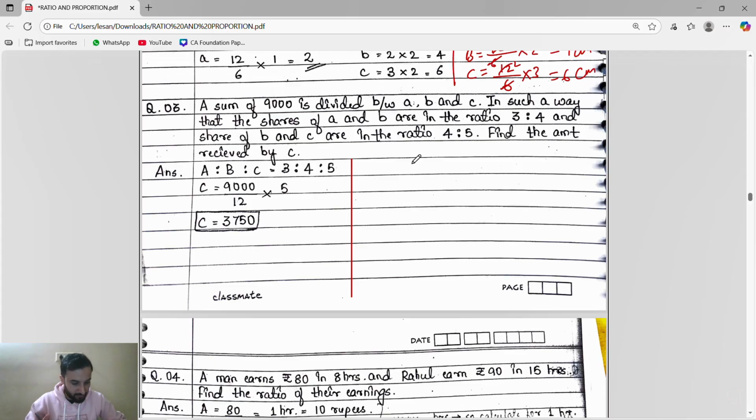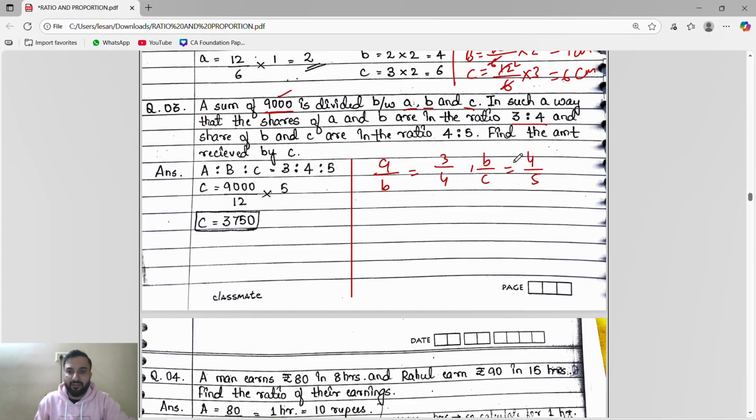Try this one. See, they said a sum of 9,000. Sum of 9,000 means the number 9,000 is divided between A, B, C in such a way that the shares of A and B are in the ratio 3:4, and the shares of B and C are in the ratio 4:5.